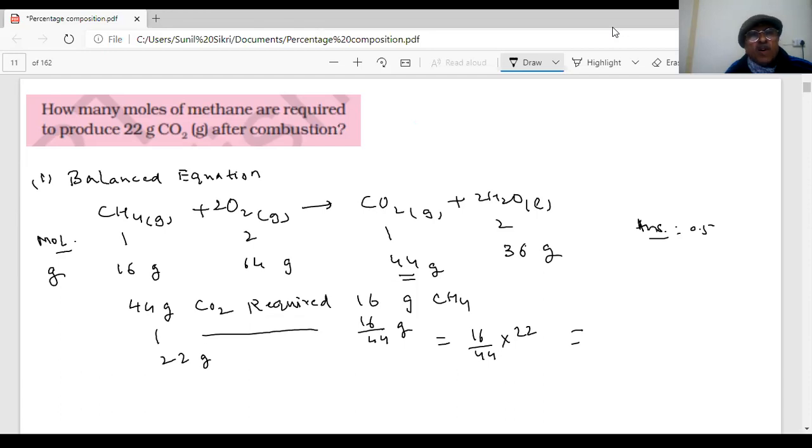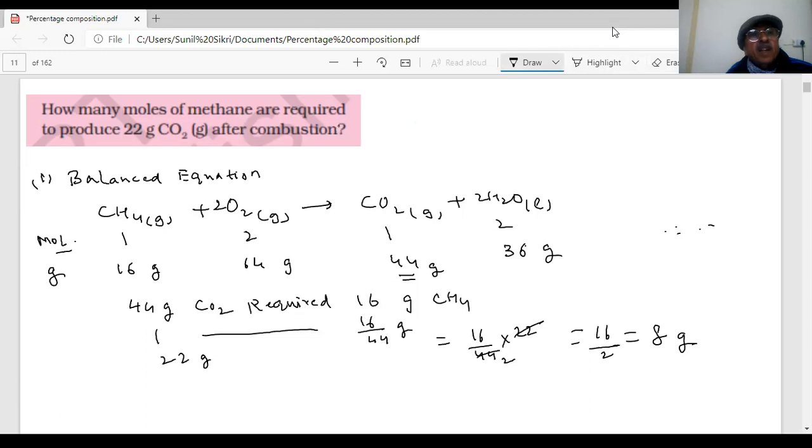44 gram of CO2 requires 16 gram. 22 will require how much? 16 by 2, 8 grams. Any doubt? No. Okay. But it says how many moles, not how many grams. Acha, how many moles?